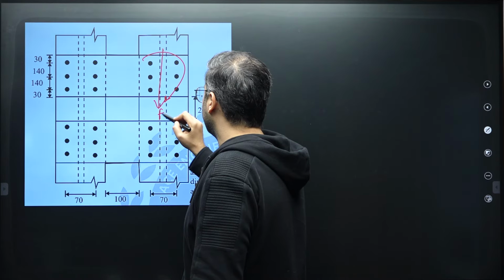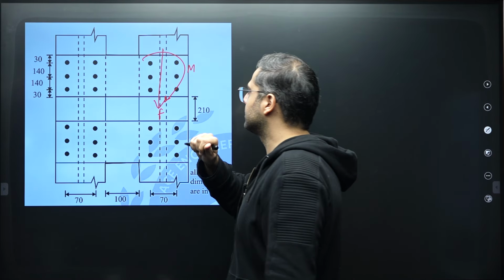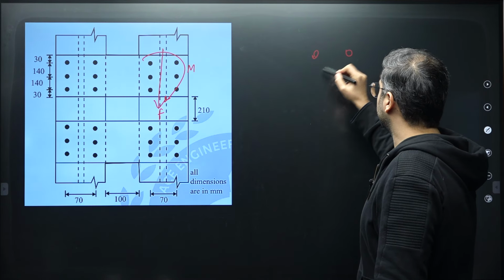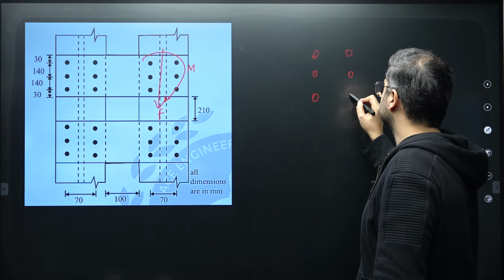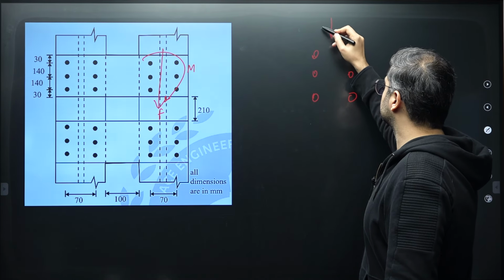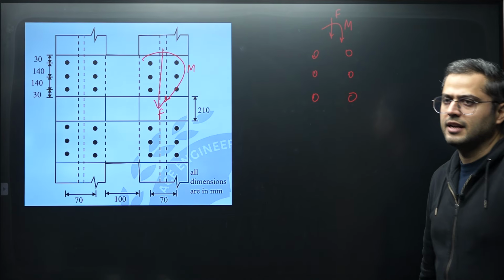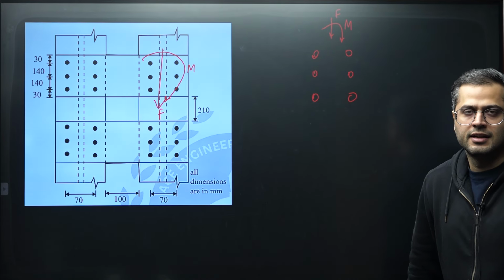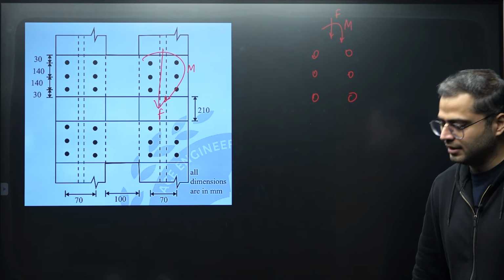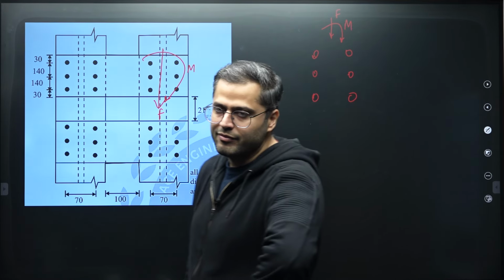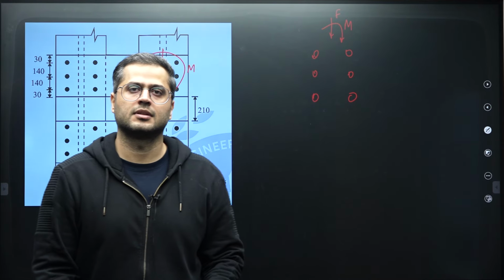As per whatever sign conventions you are considering, there will be a direct shear and there will be a moment in each connection. So if you consider a diagram for the connection like this, the design of the connection will be the same as that of a type 1 eccentric connection.